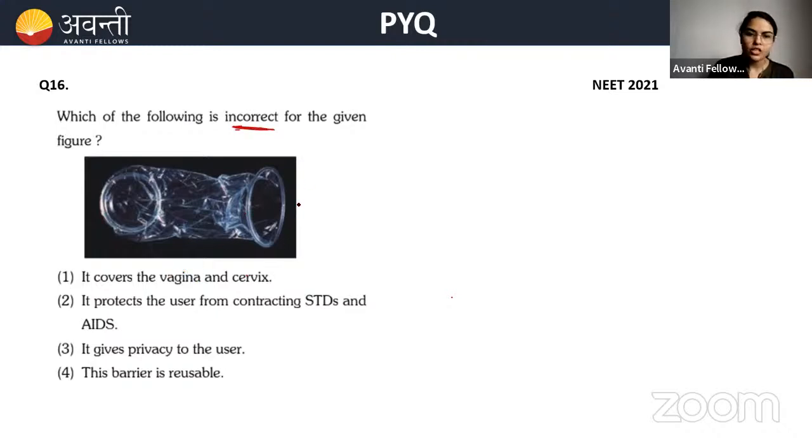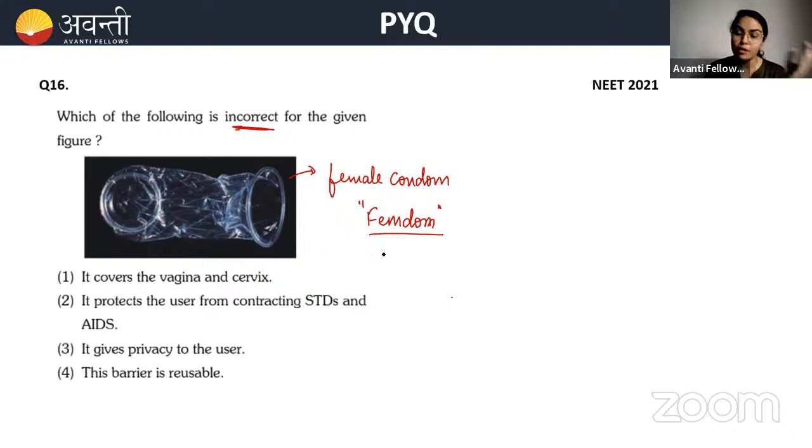Good, Mahisagar. Okay. So this picture is showing the female condom, also called femdom. You might see this word also in some textbooks. Femdom means what? Female condom, both together joined as a name, femdom. So this is the female condom. It covers the vagina and cervix. Before the coitus or insemination, the lady has to insert this condom inside the vagina so that it covers the cervix. This is a correct statement. It protects the user from spreading STD and AIDS, correct.